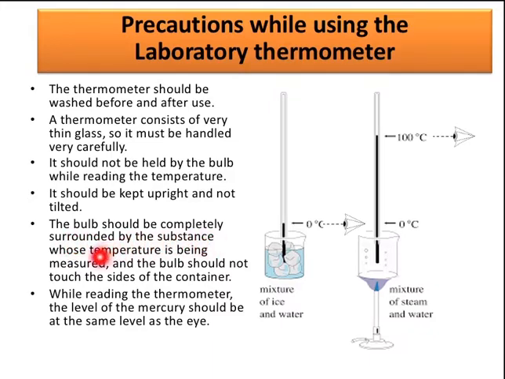The bulb should be completely surrounded by the substance whose temperature is being measured. So we have to totally put the bulb into the substance to find the temperature, and the bulb should not touch the sides of the container. While reading the thermometer, the level of the mercury should be at the same level as the eye. If you look from above or below, you will not get the correct measurement. You will come up with some errors.